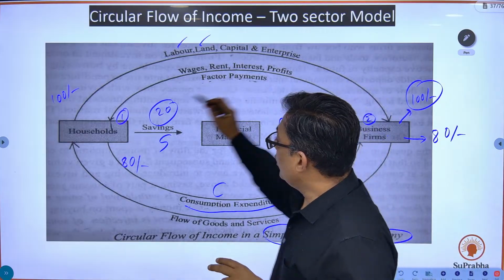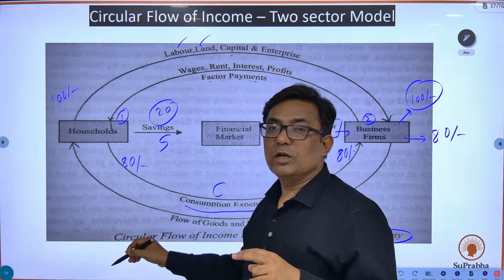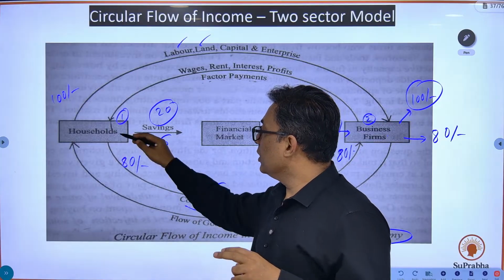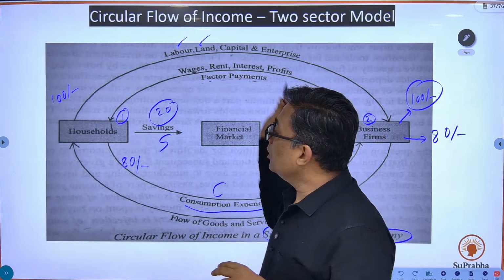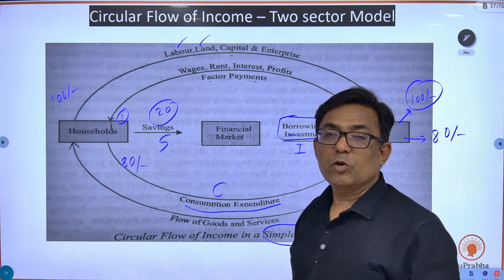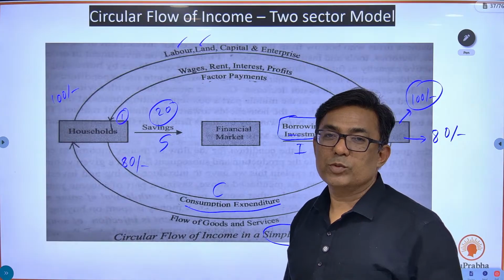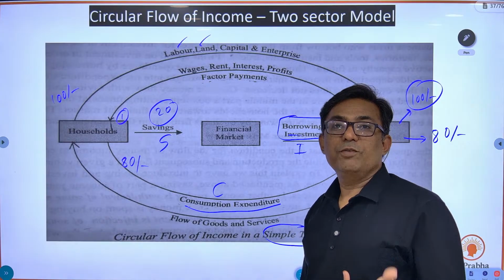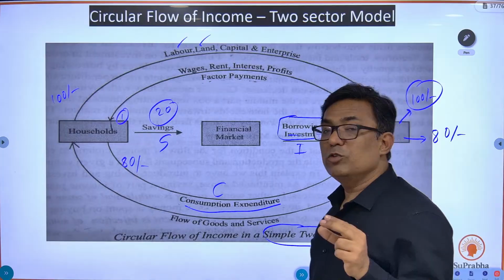Next year, घर वालों को 80 रुपए मिलेंगे, they will get 80 rupees of the income. Again, they will save 20 rupees, they will spend only 60 rupees. So next year, the households are going to get 60 rupees, they will save 10 rupees. Next year, they are going to get 50 rupees and they will spend whole 50 rupees because उसमें saving ही कुछ होगी नहीं. But the economy will continuously go on shrinking.